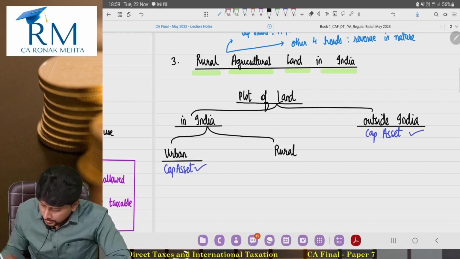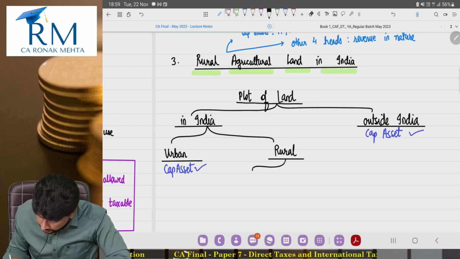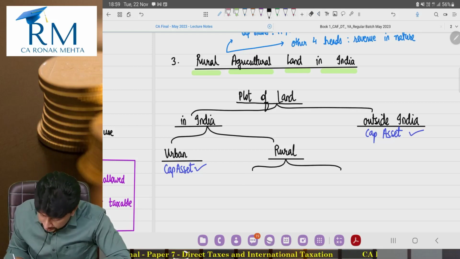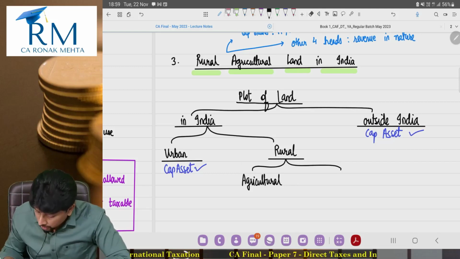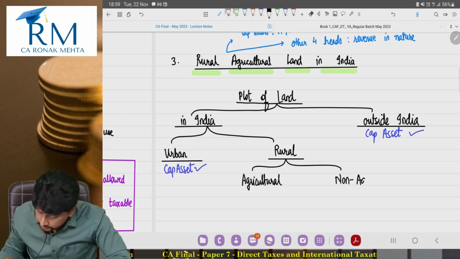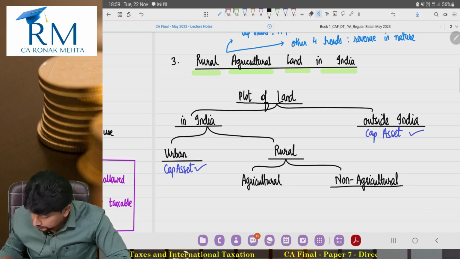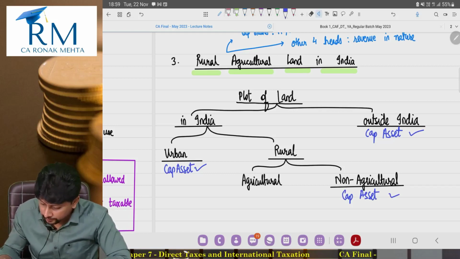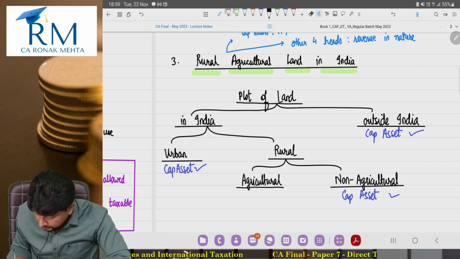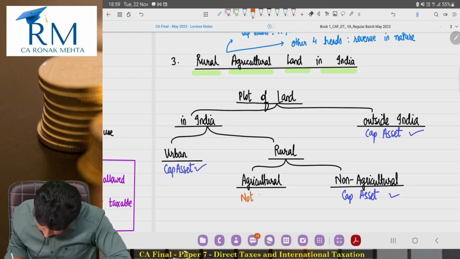Acha. If the land is in rural area, then further two possibilities, that the land is used for agricultural purposes, agricultural activities, or the land is used for non-agricultural commercial activities. So if it is non-agricultural, again it becomes very simple that yes, it is a capital asset. Only if it is a rural agricultural land situated in India, then it is not a capital asset.